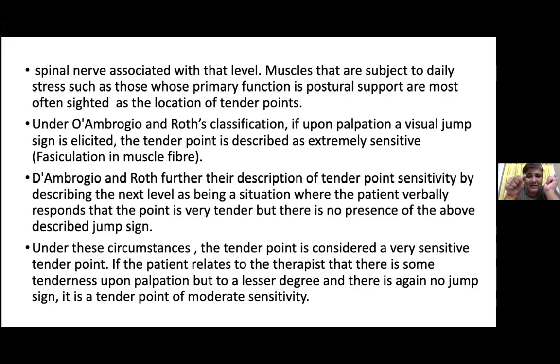When the jump sign is not there but the patient winces a little, just by seeing the expression we can understand that this is quite hurting. This is also known as fasciculation at the moderate level. And a minimum level is also there, where there is no jump sign, but still the patient feels the pain inside.